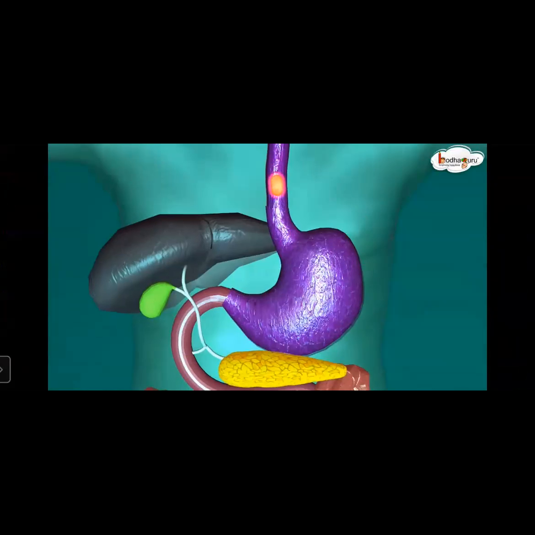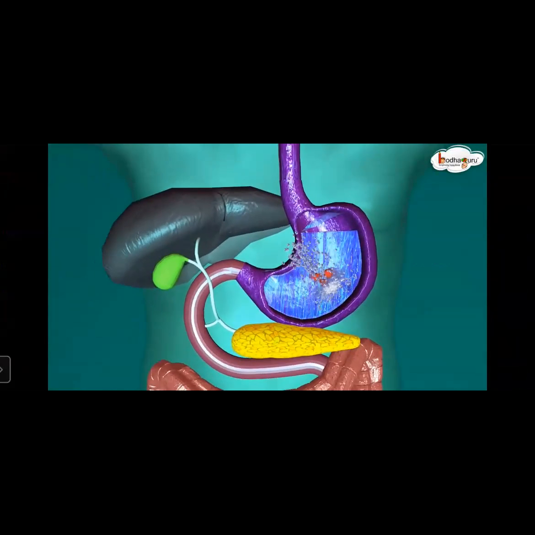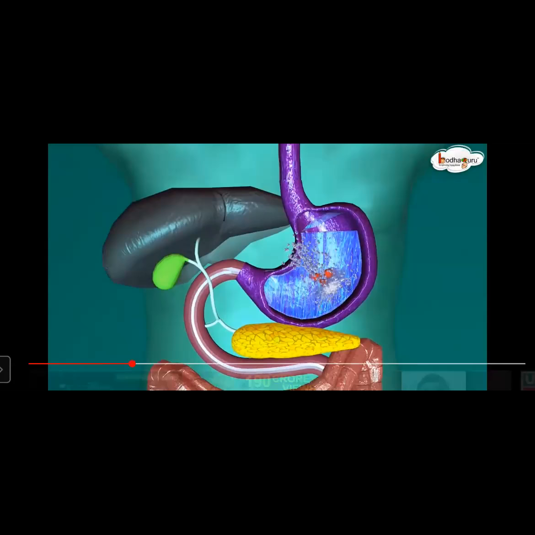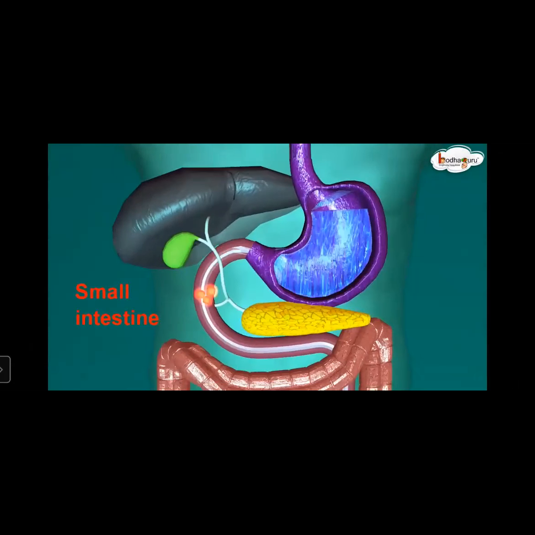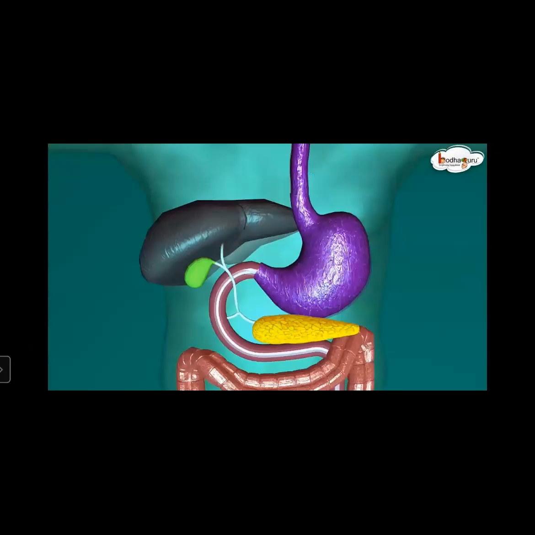Then it goes into the stomach, and in the stomach digestive juices are present. These juices are mixed with the food, and then the food goes into the small intestine. In the small intestine, digestive juices are also present, and digestive juices are produced by the liver.